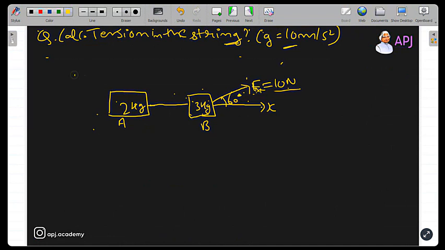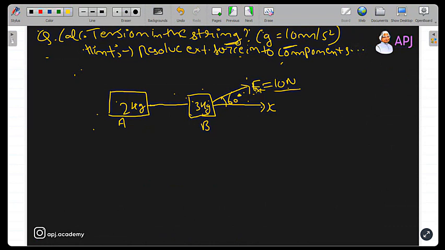What hint I was talking about, I'll give you the hint also. If you're not able to solve without the hint, take the hint. Hint is that resolve this external force into components. This is a very major hint. If you do this, you will be able to solve it. You have to resolve this external force F into component forces, and then you will find the way to calculate tension. So the hint is there, time is there, question is there. Just solve the question quickly.